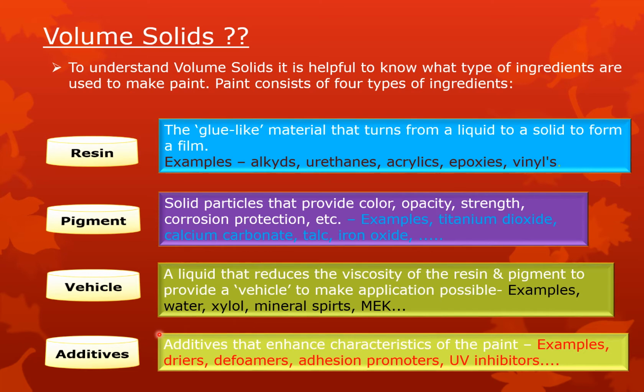Then come additives. Additives enhance the characteristics of the paint, means they increase the functionality and properties of the paint. For example, dryers help to dry the paint, defoamers help to reduce the foam, adhesion promoters help to get perfect adhesion, and UV inhibitors help to enhance the UV exterior durability.